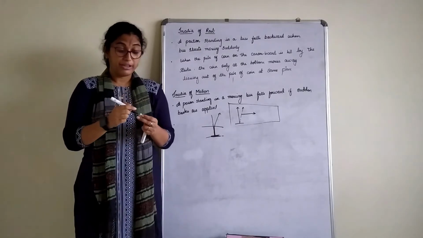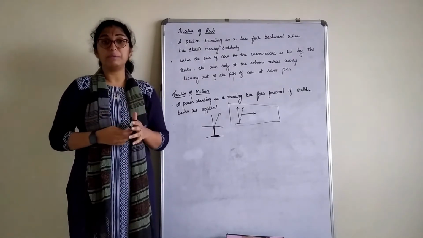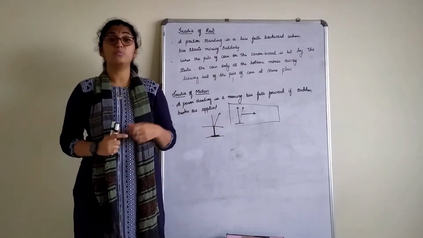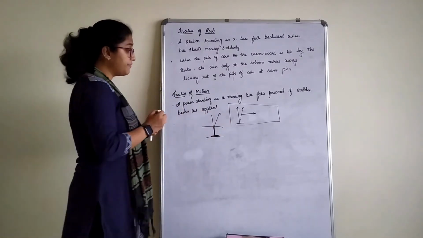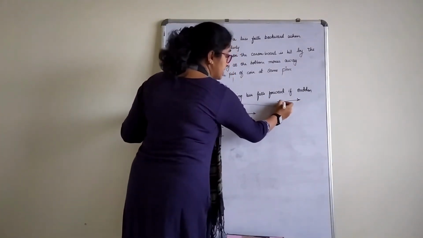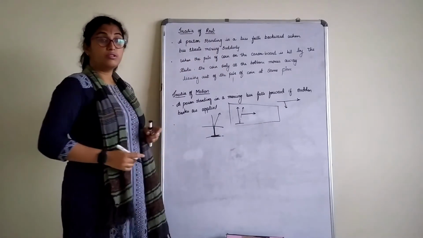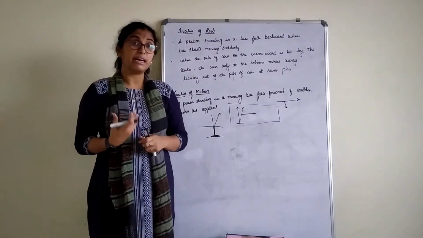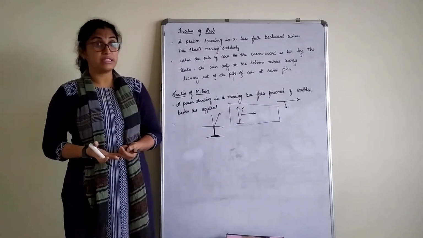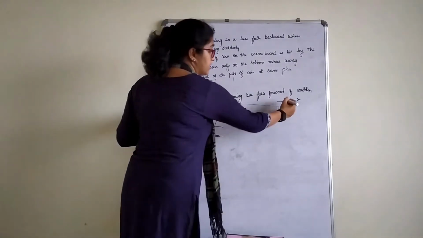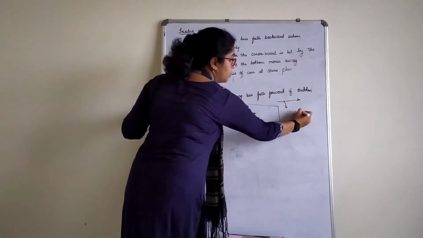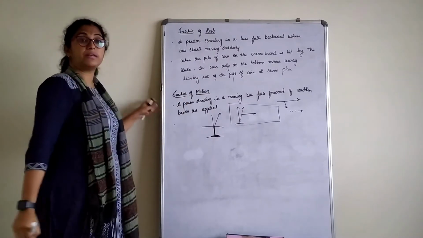We have seen many people who try to jump out of a moving bus or moving train, right? Suppose the bus is moving in this direction, and the person just gets down off the bus. So how does the person after getting down manage so that he will not fall? Have you ever seen this? Have you also noticed the person who jumps off the bus tries to run a few steps in the direction of the bus or train?